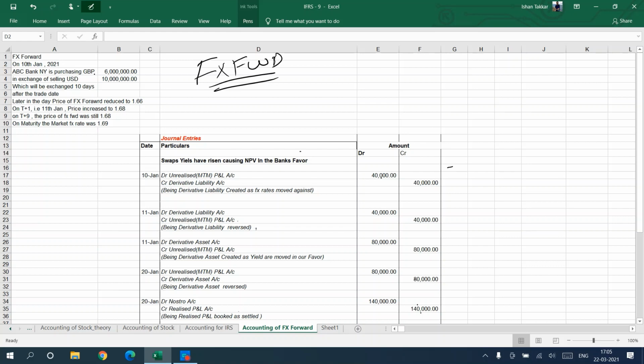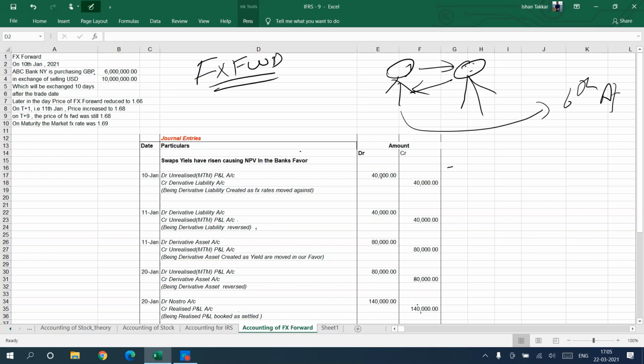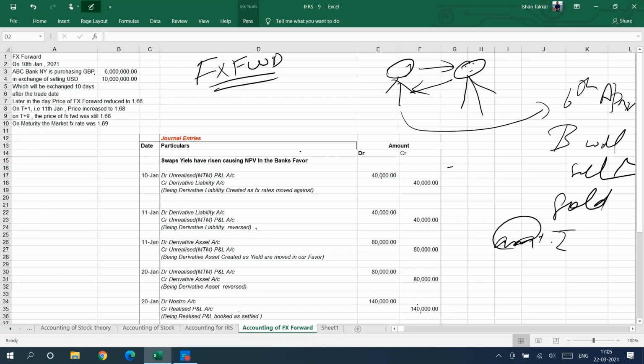Let's see by an example. This is Mr. A and this is Mr. B. They enter into a contract that on 6th April, Mr. B will sell gold at the rate of rupees 50,000.